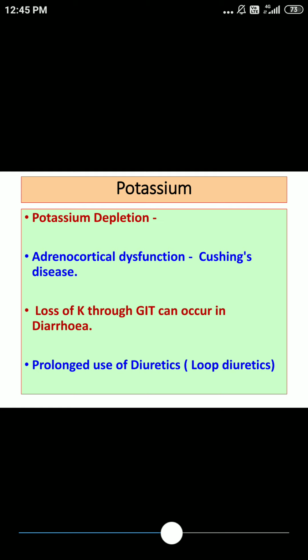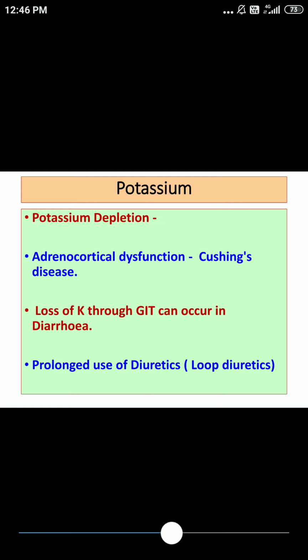Now regarding depletion, the causes are there. Whenever potassium depletion occurs, you can call this condition hypokalemia. The symbol here is K, which is kalium, and in relation to that the terminology is hypokalemia.